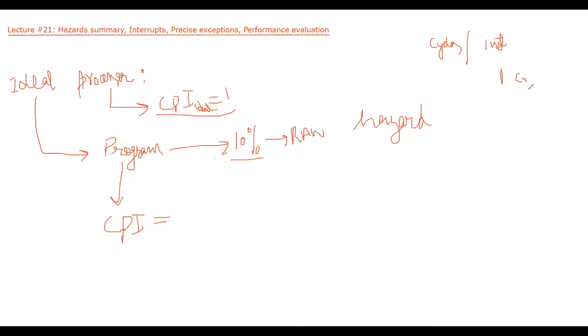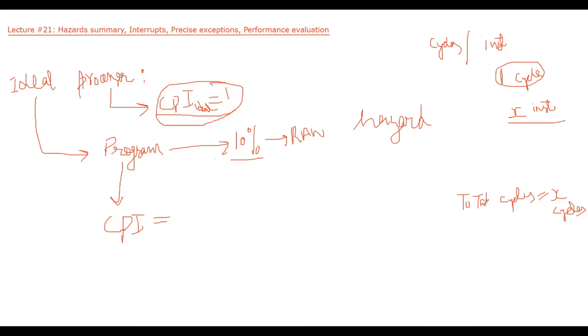Let's say I have X instructions in total. So the total cycles required to run those X instructions will be how many cycles? X cycles. Because for one instruction, we will require one cycle.